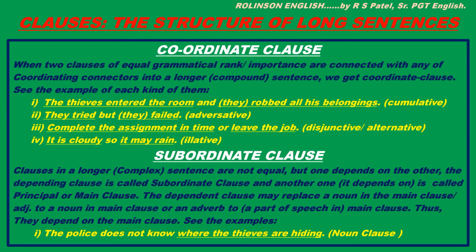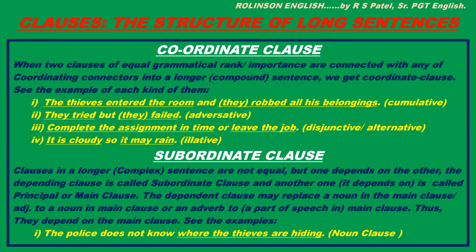The dependent clause may replace a noun in the main clause, or it may be an adjective to a noun in the main clause, or it may be an adverb to the main clause. Adverb to the main clause means adverb to a part of speech in the main clause. Thus, they depend on the main clause. They don't have their separate existence. They say something about some noun or some part of speech in the main clause, or they are a part of the main clause, right?